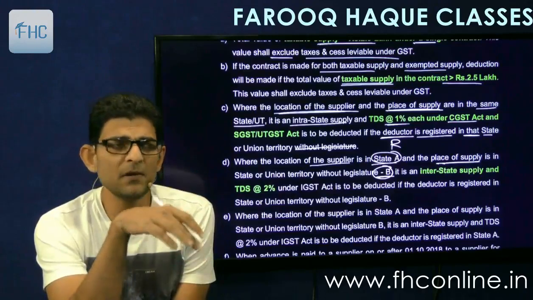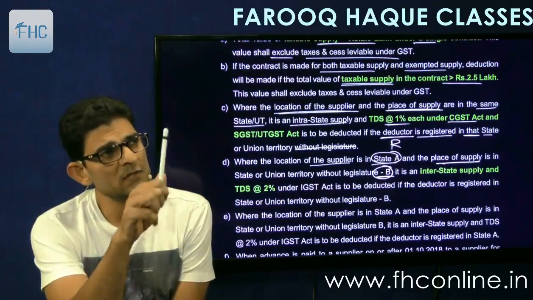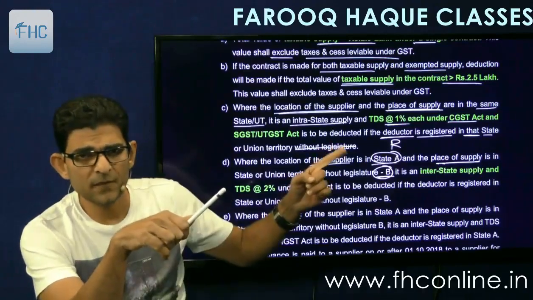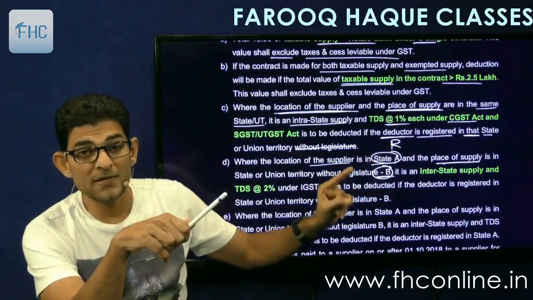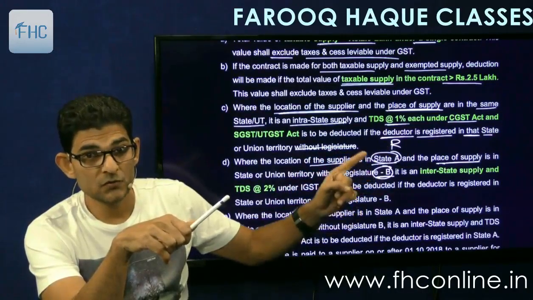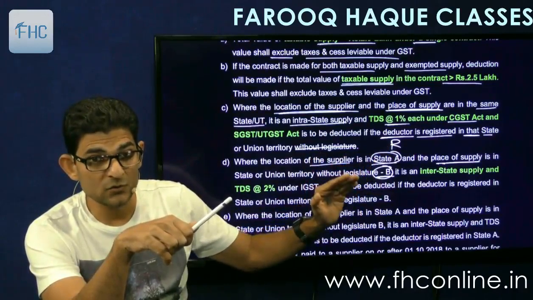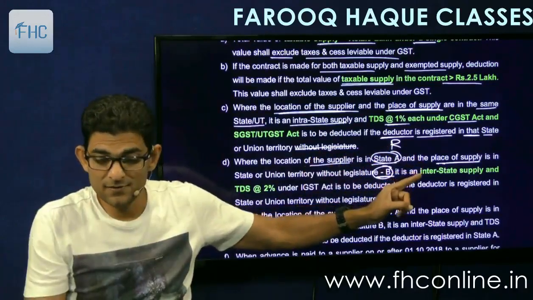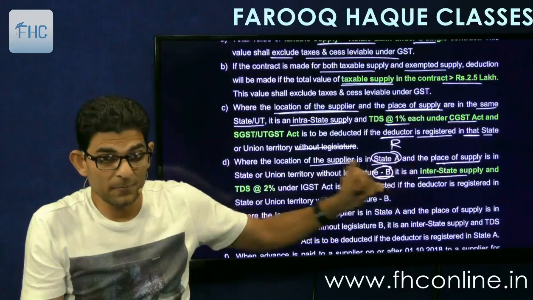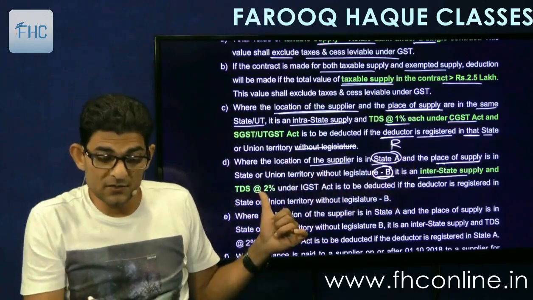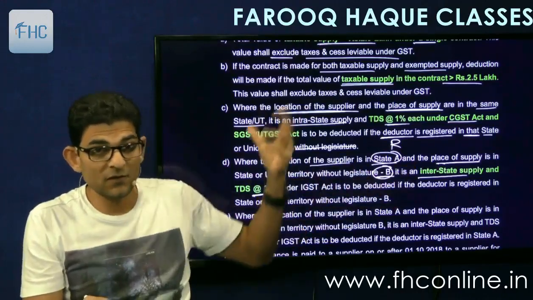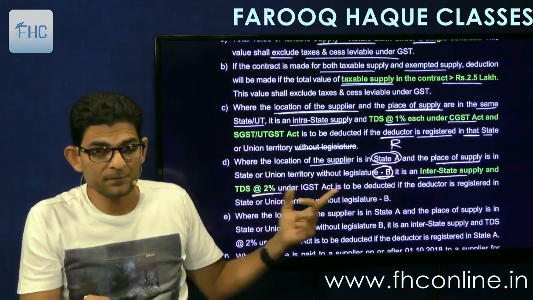So let's take an example that supplier is in Maharashtra, he is in Mumbai, but the place of supply is Delhi. So this is Mumbai, this is Delhi, means Maharashtra to Delhi. So this becomes interstate. It becomes interstate supply, right? Then 2% IGST will be deducted. So 1 and 1 becomes 2, obviously.